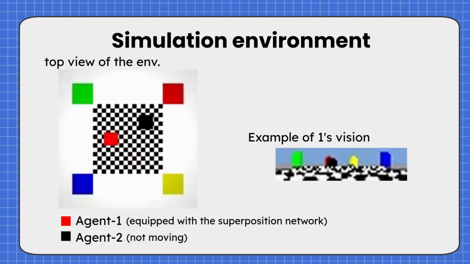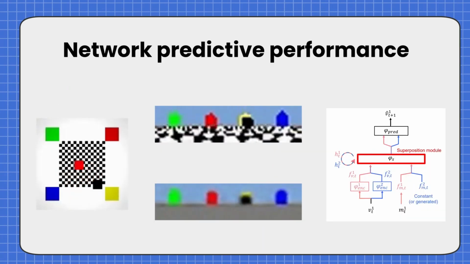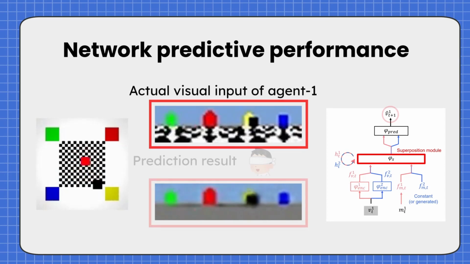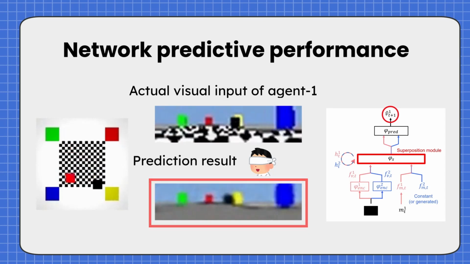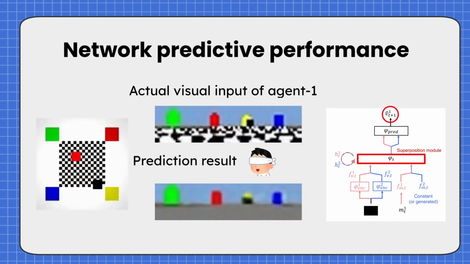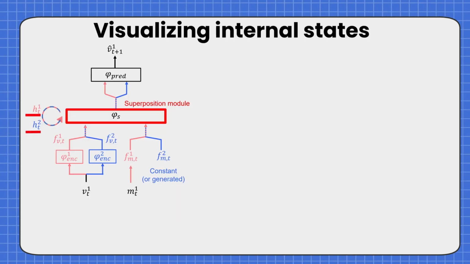Agent 1 is equipped with a superposition network. How well can the network model predict future visuals from the somatosensory inputs? This is the ground truth of the agent's visual input. This is the prediction result when the vision is shut down. You can find that the predictions are well made.